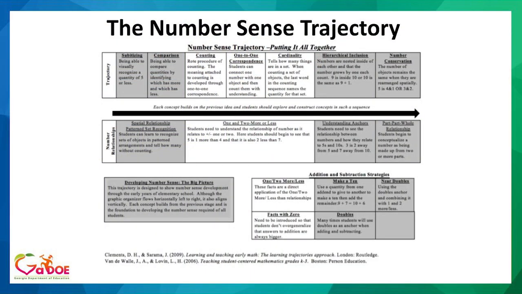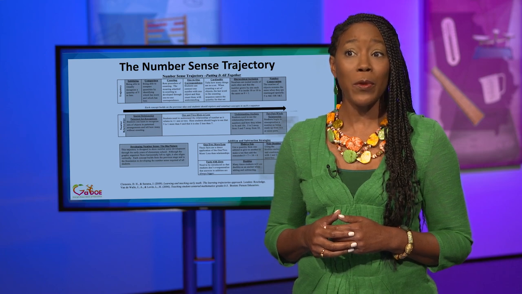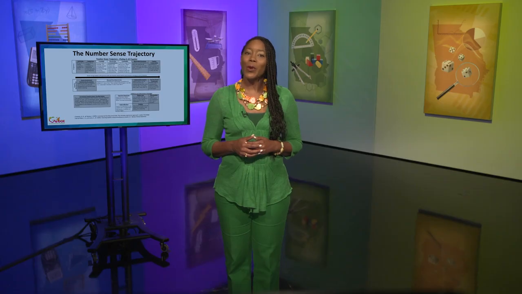The number sense trajectory is the order students follow to develop number sense. Each concept builds upon the previous concept. Students will develop number relationships as they move through the trajectory. As teachers, we must give students opportunities to explore and engage with numbers to help develop and strengthen number sense.